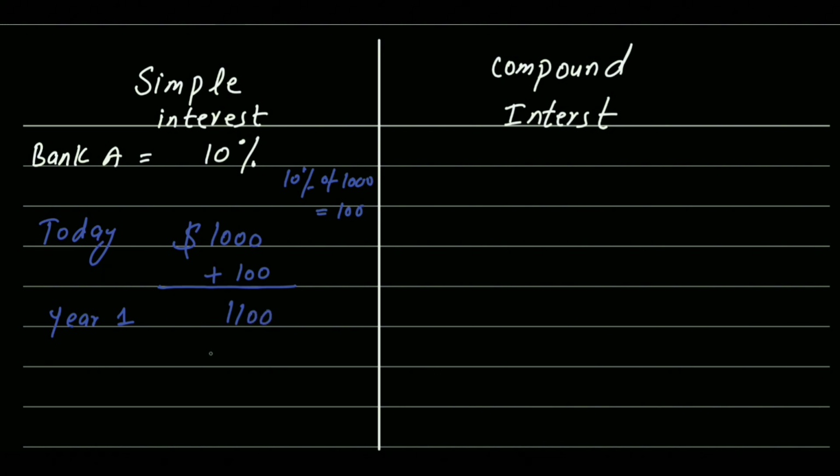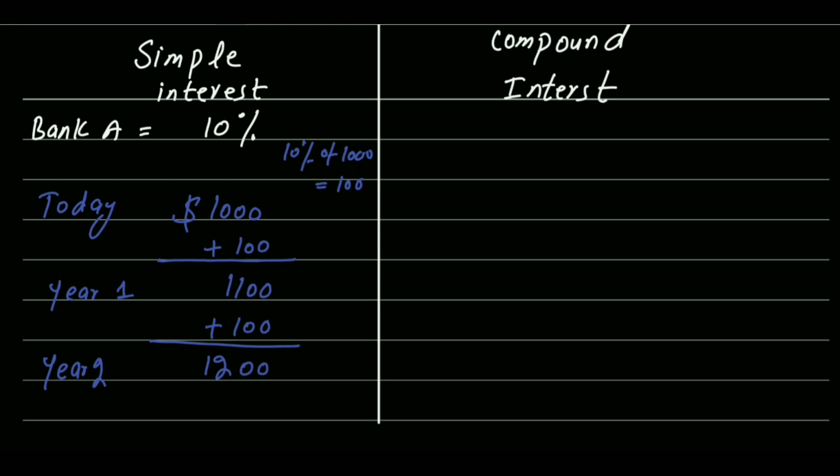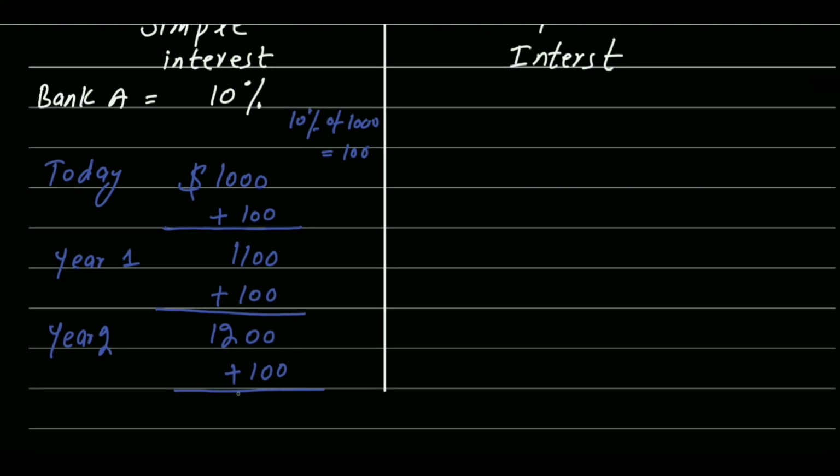In year 2, 10% will be added, and at the end of year 2, your amount will be 1,200. And now in the third year, they will also give you 10% of your principal amount, you can say investing amount, starting amount. And at the end of year 3, your balance will be $1,300.